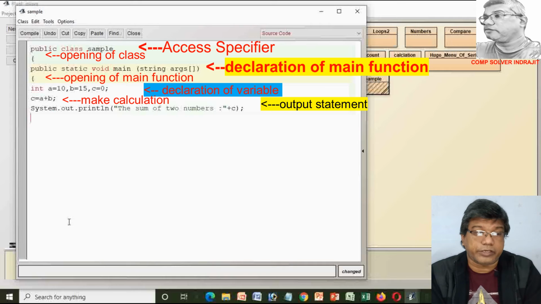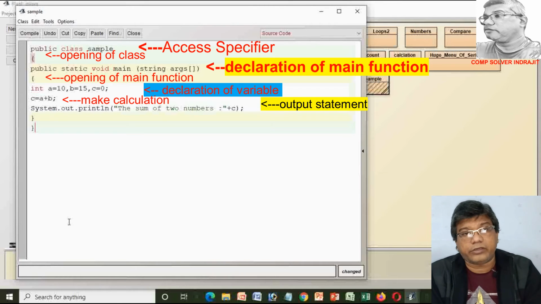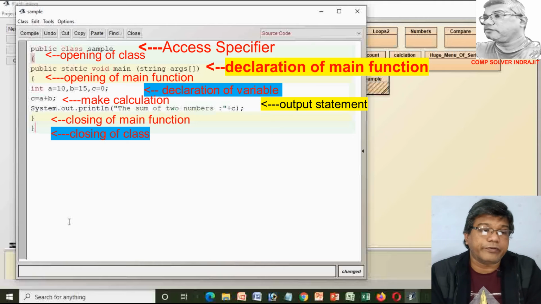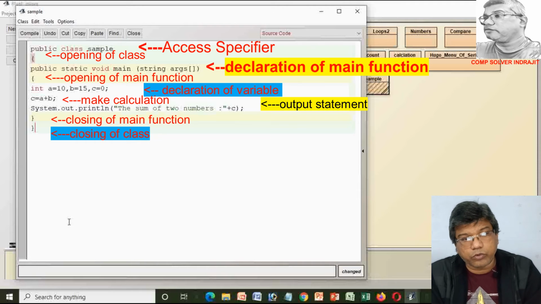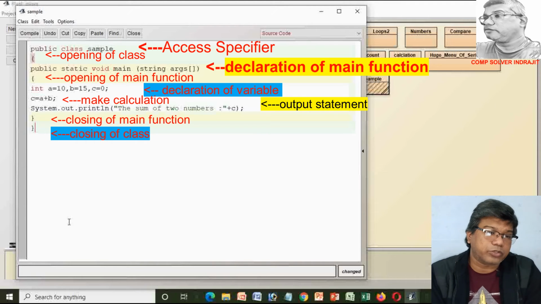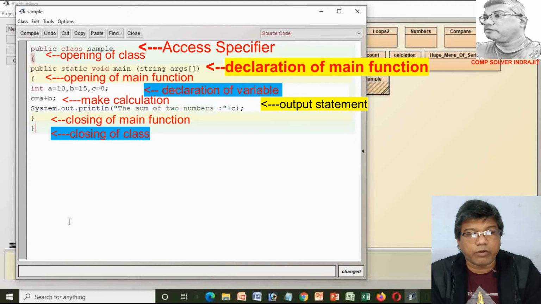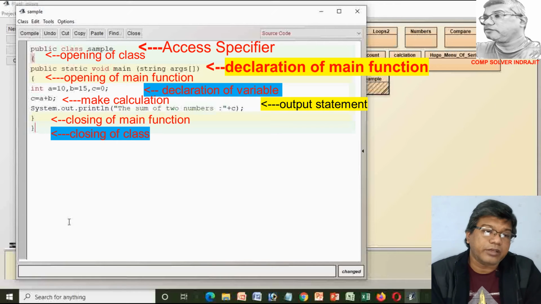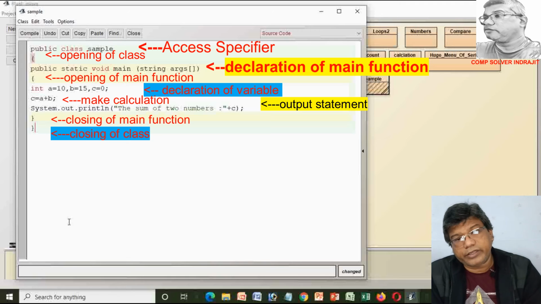Then we display the result by using System.out.println or print. If we use System.out.println, then it displays the output in the next line, and if we use System.out.print, then it displays anything on the screen on the same line. And now we put the text to display, the sum of two numbers, then a plus c, calling the variable. But here we consciously make a mistake.